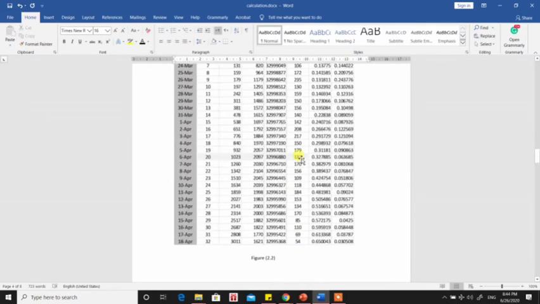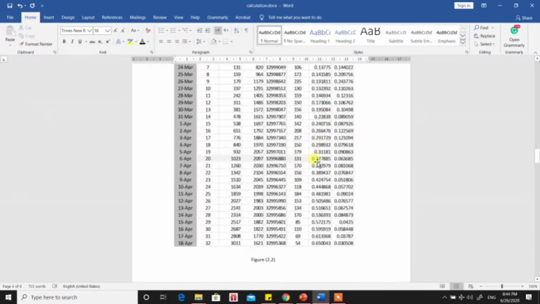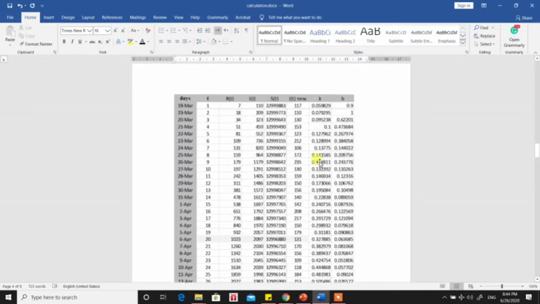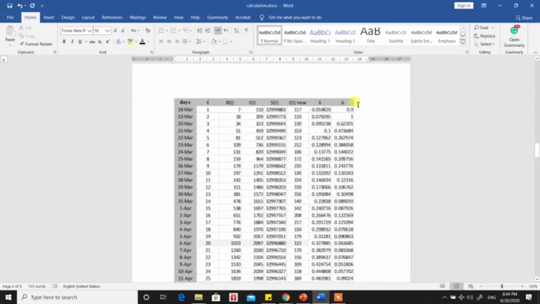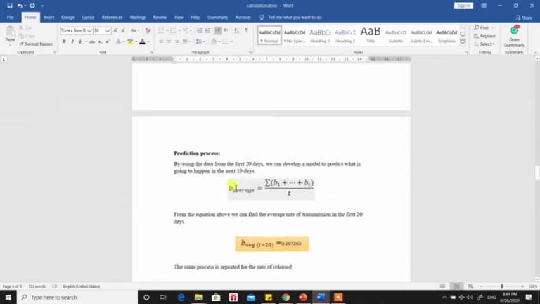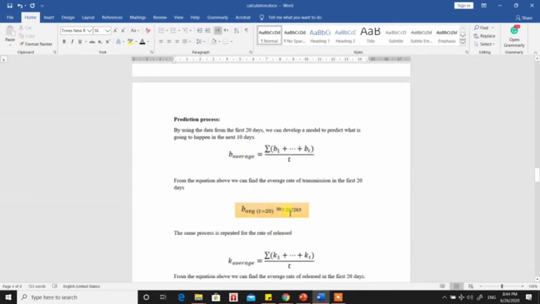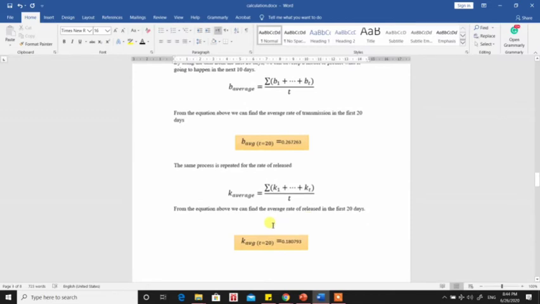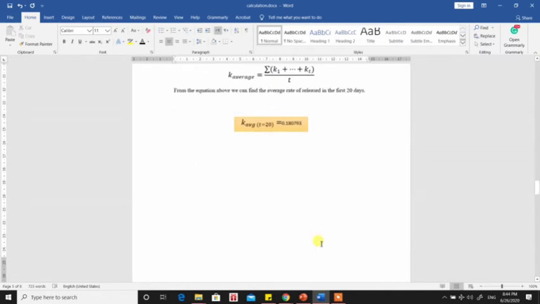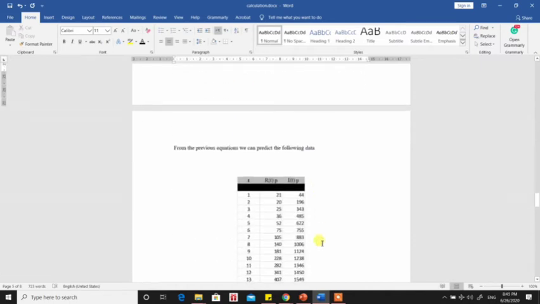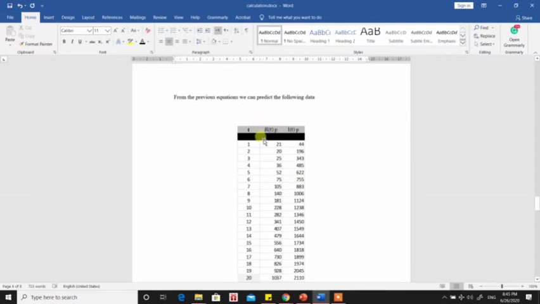To make the equation for the prediction, we need to consider the value of B and K as the average for the first 20 days, and that's exactly what I did. B average for time from 1 to 20, and we got the value of B. Using the same logic, we got the value of K from the K average for the first 20 days, and after that we were able to get the number of released people and the number of infected people